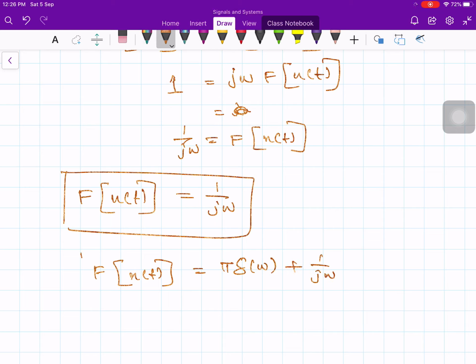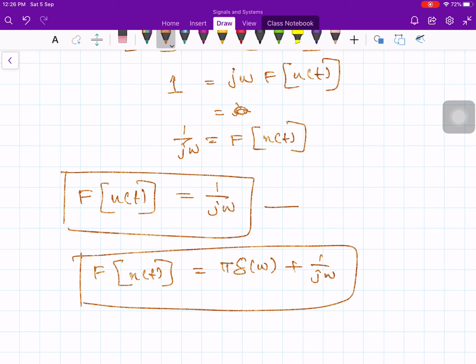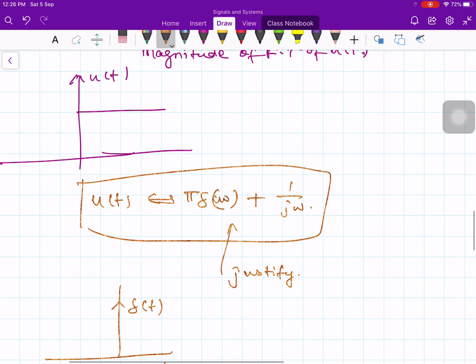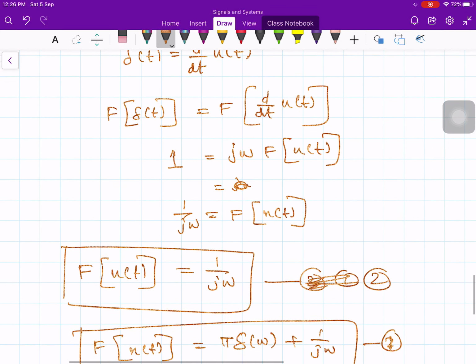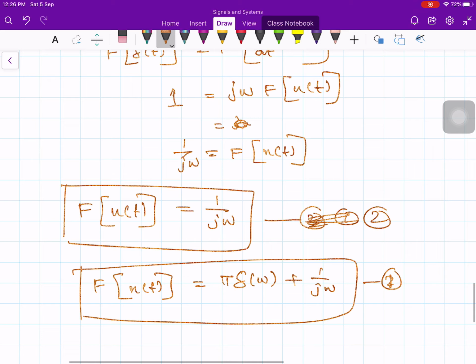Now these two are contradicting results. Let me call this one equation 2 and this one equation 1. Why? Just now we have derived this: u of t has Fourier transform pi times del of omega plus 1 over j omega. But using your differentiation property, you got a completely different result.